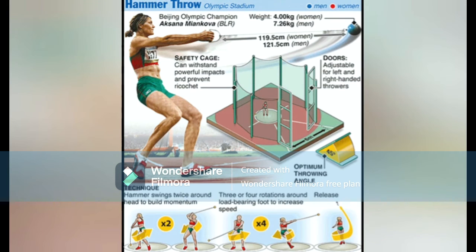The next one is hammer throw. For men, the weight of the hammer is 7.26 kg, similar to the shot put, and for women it is 4 kg. The diameter of the circle is 2.135 meter or 7 feet, similar to the circle diameter of shot put. And the angle of the sector is also similar to shot put and discus. It is 34.92 degrees. Hammer throw was first introduced in Olympics for men in 1900 and for women in 2000.